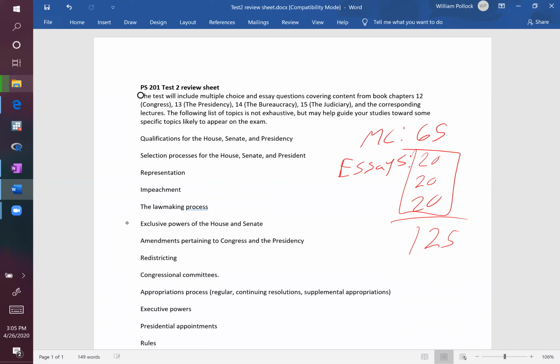You'll note here 60 points total for the essay questions. So roughly speaking, these are equal in weight for your final grade. The multiple choice is slightly worth slightly more than the essays in this case. So when you get into the test, if need be, you can allocate your time accordingly. When you get your grade back, I will rescale it to a 100-point scale. But just note, when you see 125, that's there to illustrate the weighting here. The multiple choice and the essay questions are accounting for roughly equal parts of this total of 125 points.